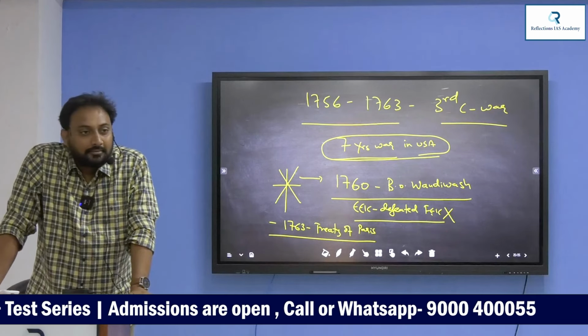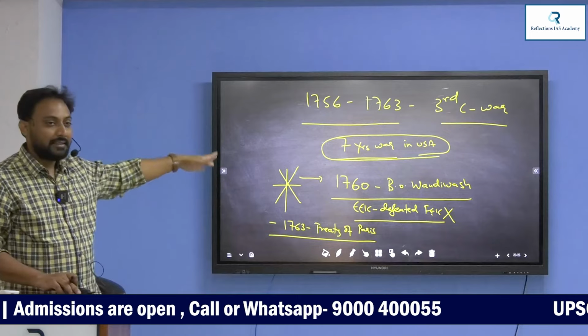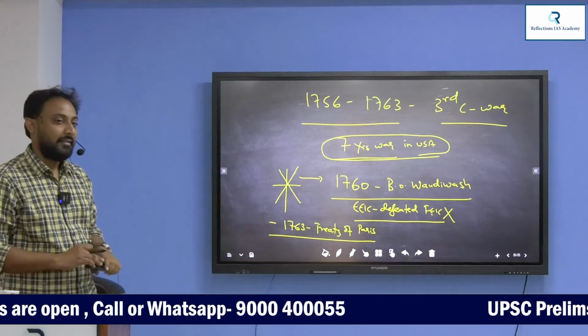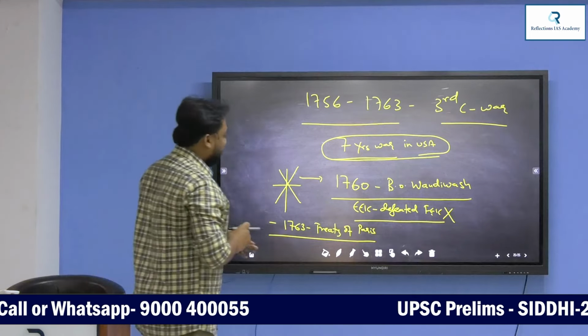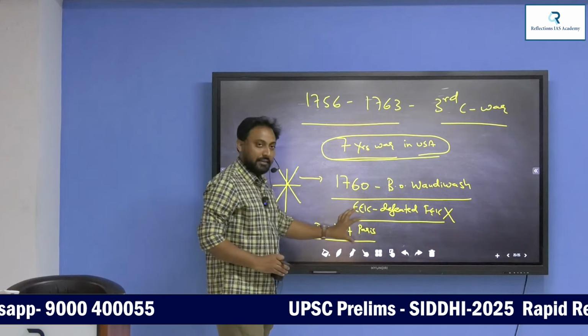Was Dupleix sent back? No. Actually, Dupleix was out. By this Third Carnatic War, there is no Dupleix. After the second war he went away. Now, according to this Treaty of Paris,